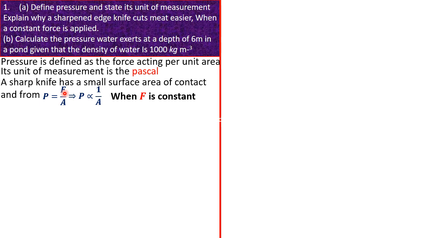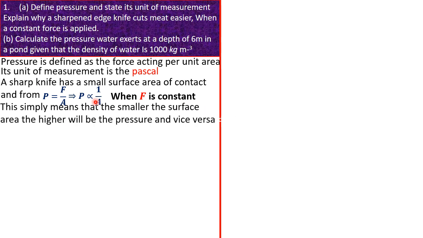This simply means that if you increase the area, the pressure obviously reduces, and the knife will not be able to cut meat easily. But if you decrease the area, if the area gets reduced or very small, you notice that the pressure becomes very high, and it is going to be very easy to cut your meat. Great. So that's it. Okay, so here's the explanation.